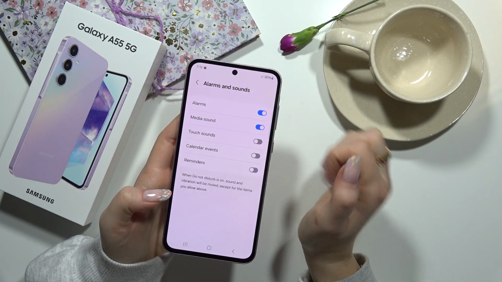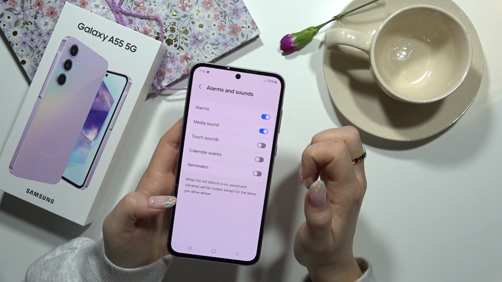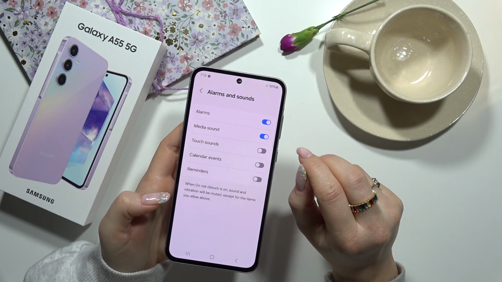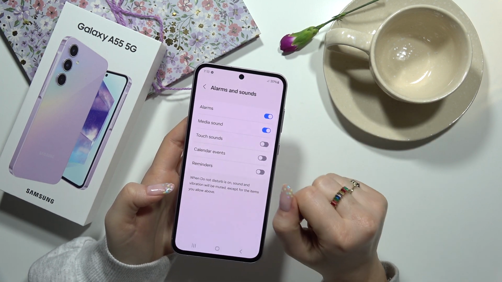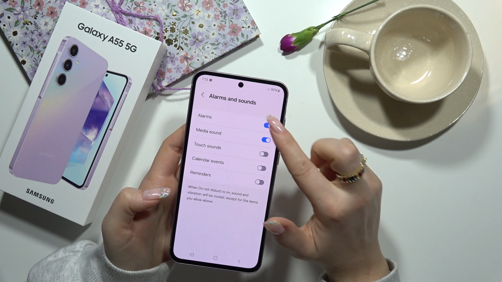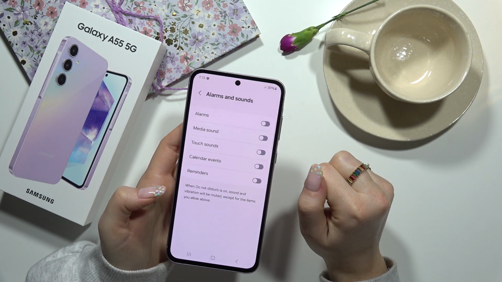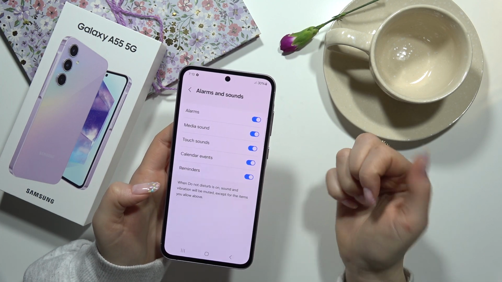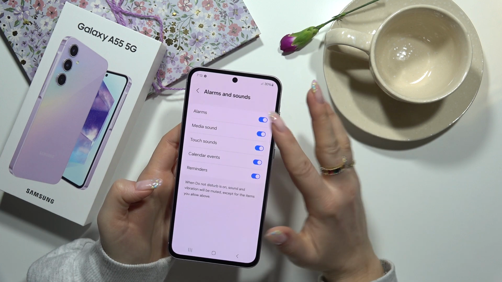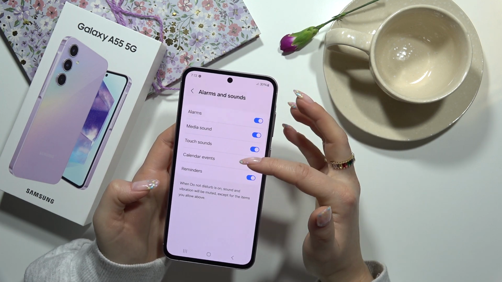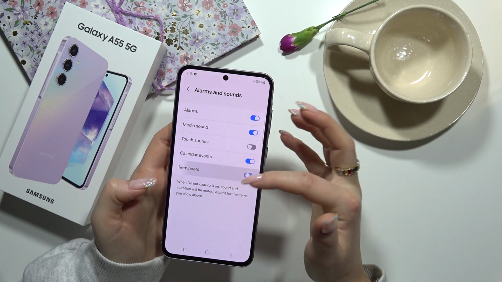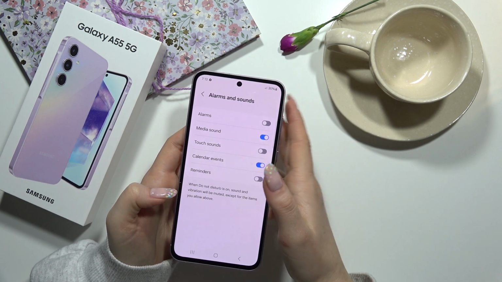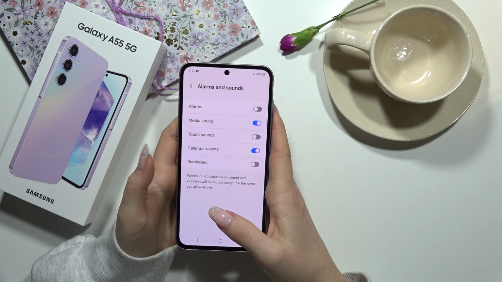And here we can choose which alarms and sounds would be turned on while our Do Not Disturb mode will be working. For example, we can turn them off, or we can turn on all of them, and we can choose the one that we are interested in. For example, calendar events and media sounds will be working while our Do Not Disturb mode will be working.